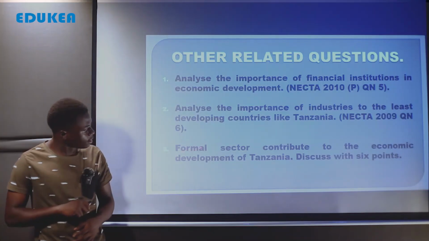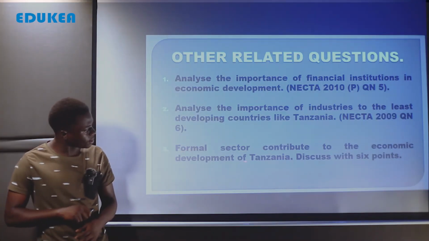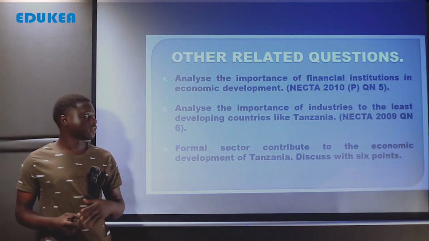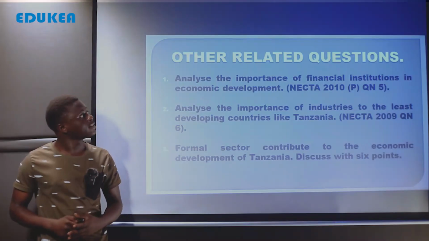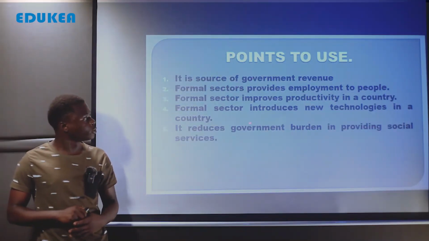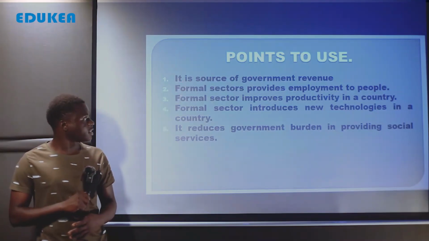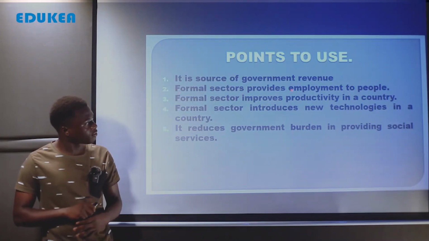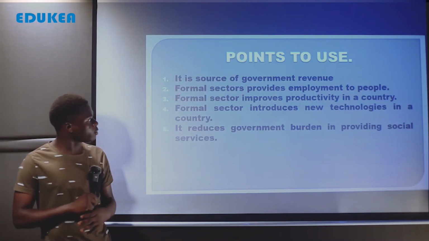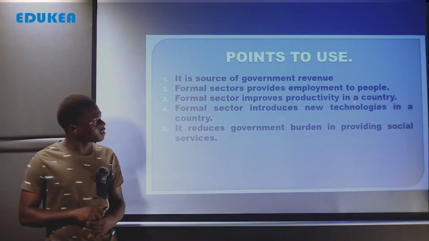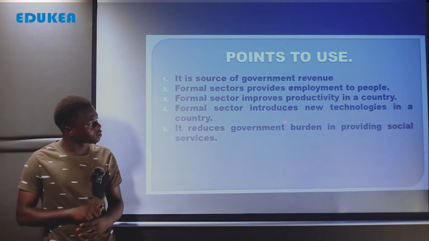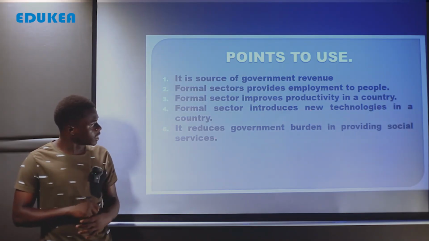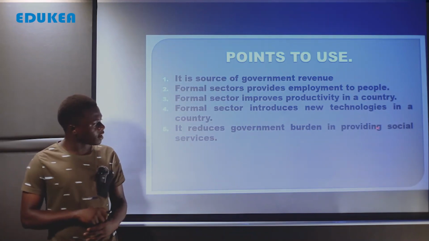Also another question reads, formal sector contribute to the economic development of Tanzania. Discuss with the 6 points. So this question also related to the previous core question that we have already covered. And here the list of points to use to tackle the previous question. The first one reads, it is source of government revenue. The second one reads, formal sectors provide employment to people. The third one reads, formal sector improves productivity in a country. And the next reads, formal sector introduce new technologies in a country. And the last one, which is the fifth one, reads, it reduces government burden in providing social services.